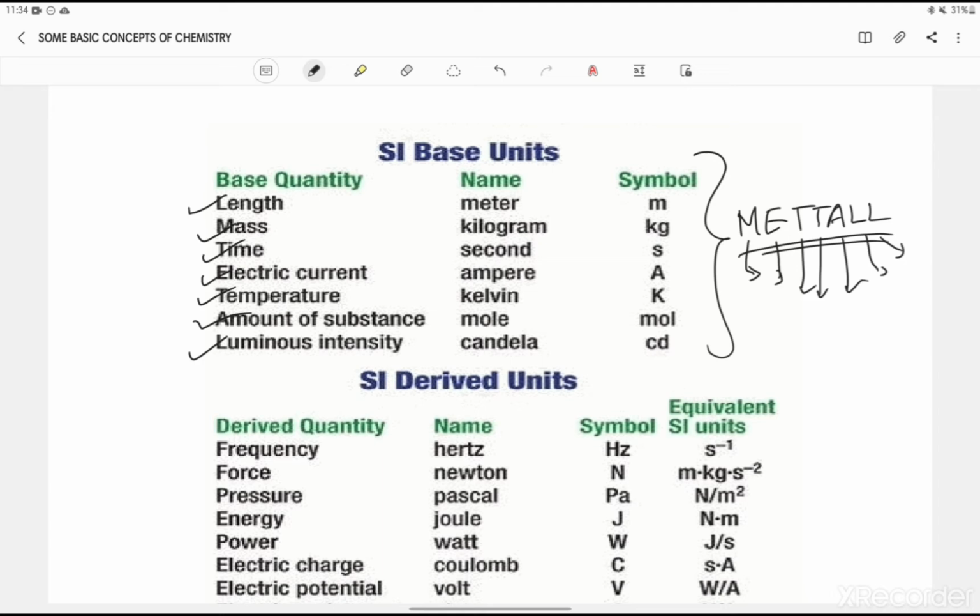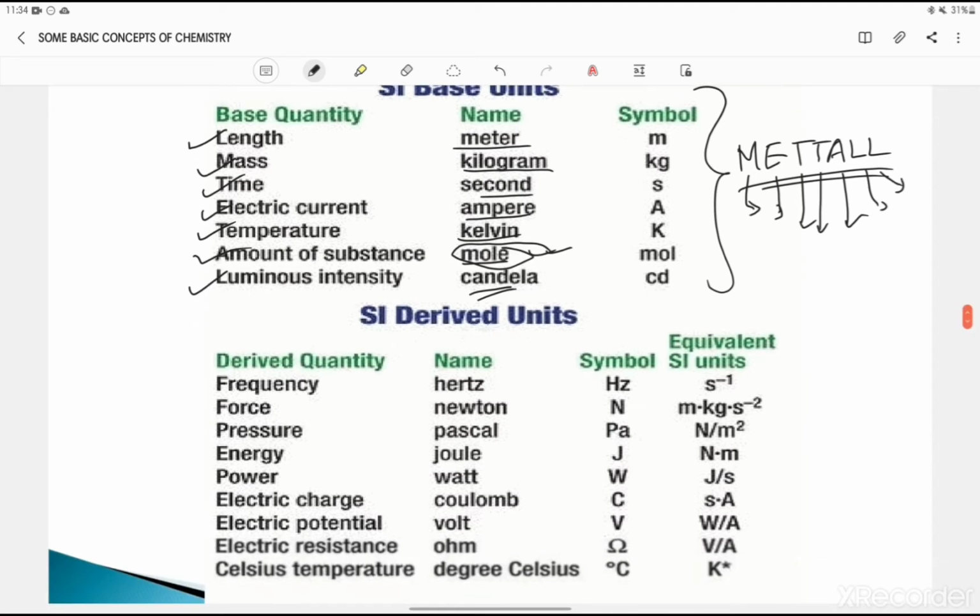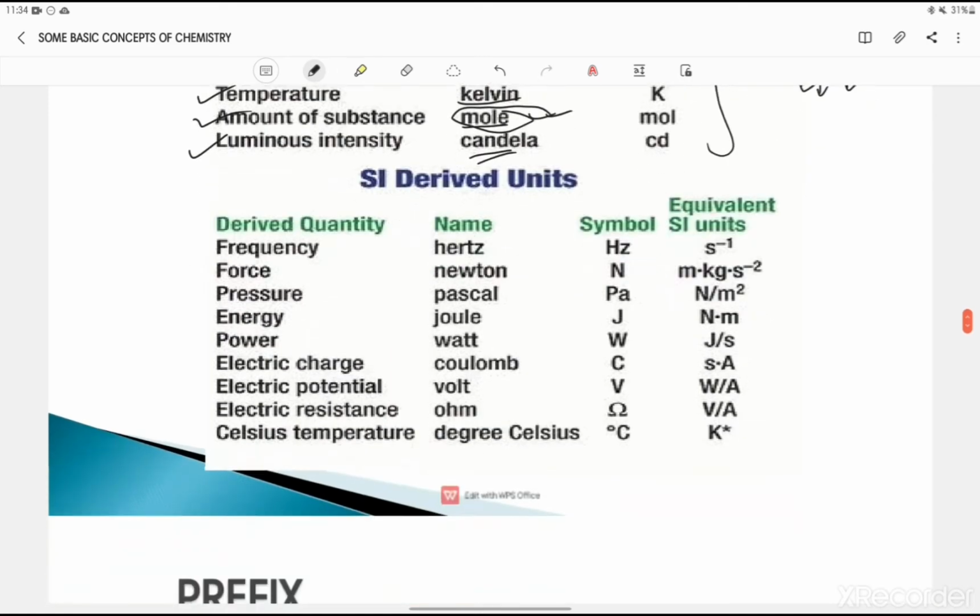So the SI unit for length is meter, for mass it is kilogram, for time it is second, for electric current it is ampere, for temperature it is Kelvin, and for amount of substance it is mole. It is very important in this chapter because we have to study this here. And luminous intensity is candela. Okay, fine. Then there are some derived units which I will explain later.